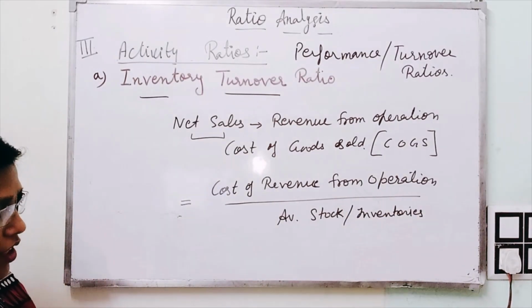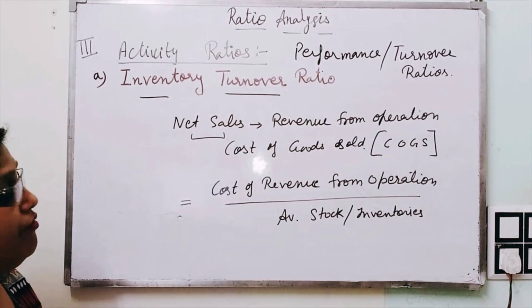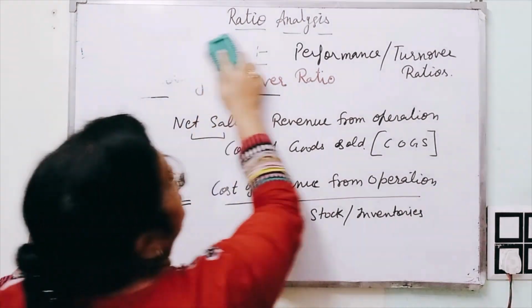Clear? Now how can we calculate cost of revenue from operation and how can we calculate average stock? We are further describing all these things in detail.